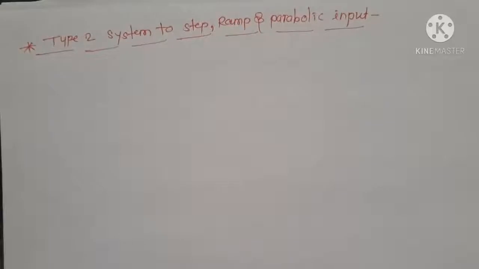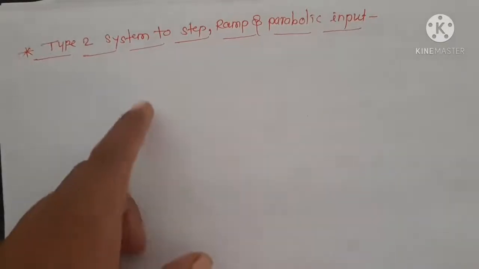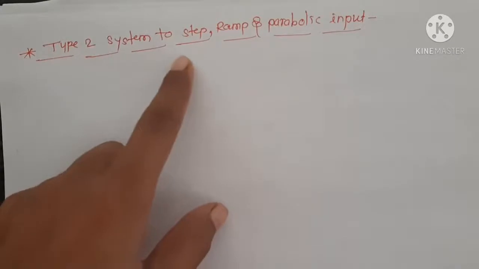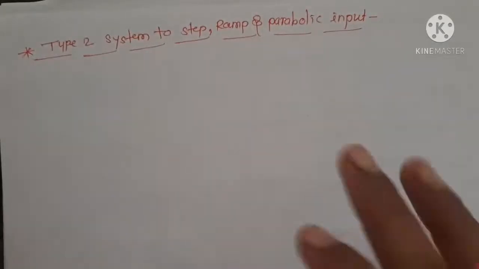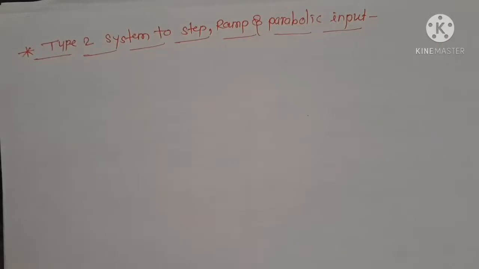In the previous lecture we completed our two types, that is type 0 system and type 1 system. Now today we will see the next type, that is type 2 system, for step, ramp and parabolic input. We will see what is the effect of type 2 system on steady state error and constants for step, ramp and parabolic input. So let's take the first input, that is step input.